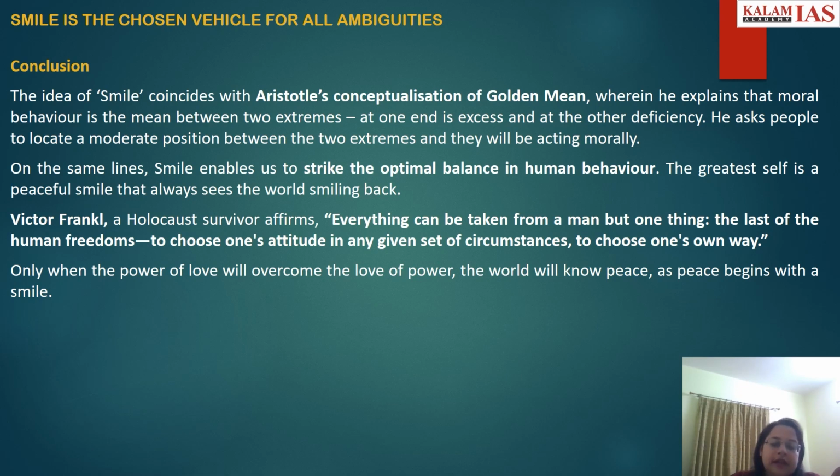Okay, the greatest self is a peaceful smile that always sees the world smiling back. So you can take help of these lines. Viktor Frankl, who was a Holocaust survivor, he affirms that everything can be taken from a man but one thing, the last of the human freedoms, that is to choose one's attitude to any given set of circumstances, to choose one's own way. It is talking about you choosing the way, reacting to a situation.